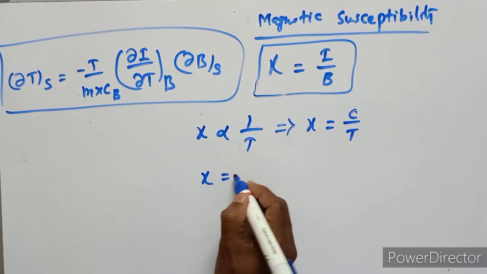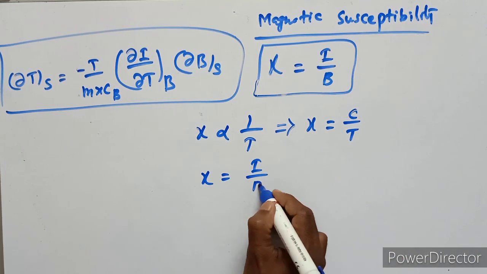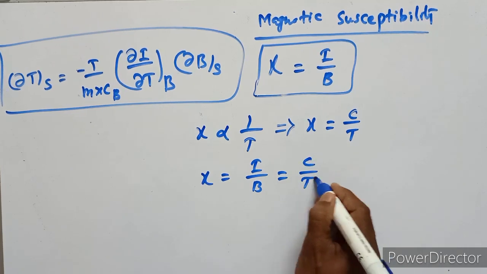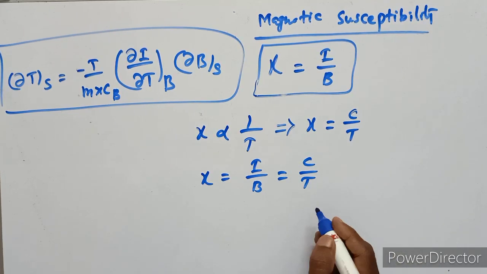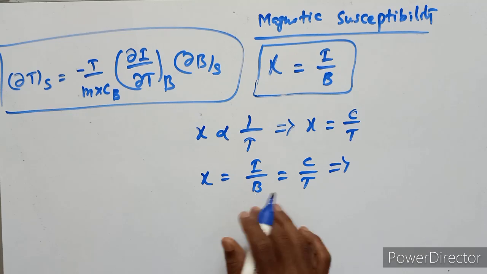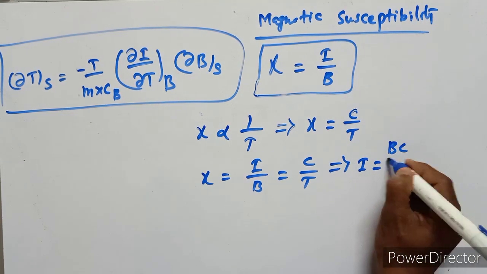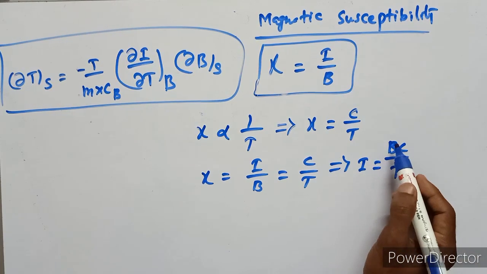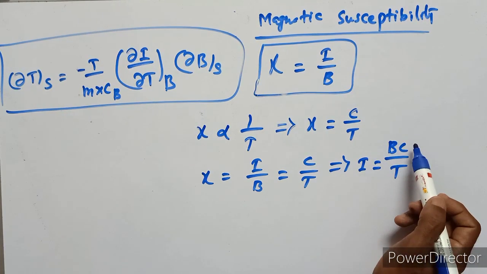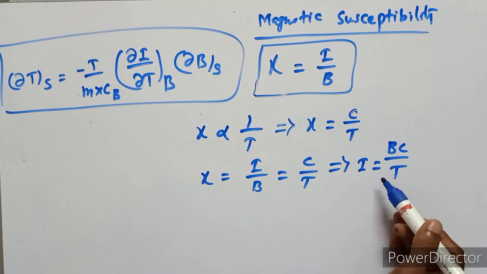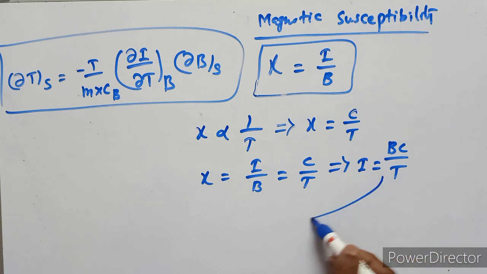So psi equals I upon B and also C upon T. Then the intensity of magnetic field is equal to BC upon temperature, where B is the magnetic field strength and C is the Curie's constant. So this value is substituted in this equation.